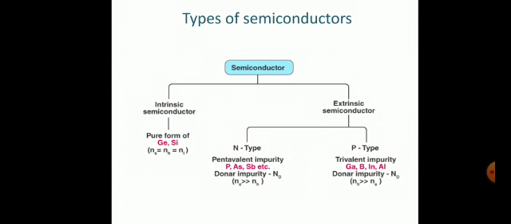Extrinsic semiconductors are known as the impure semiconductors, and on the basis of the impurity added, they are again classified in two categories: N-type semiconductor and P-type semiconductor.